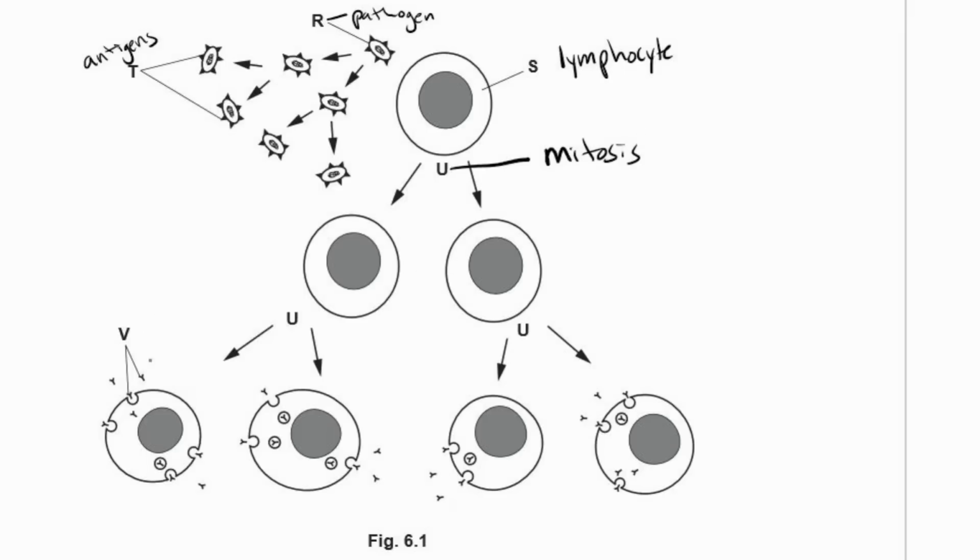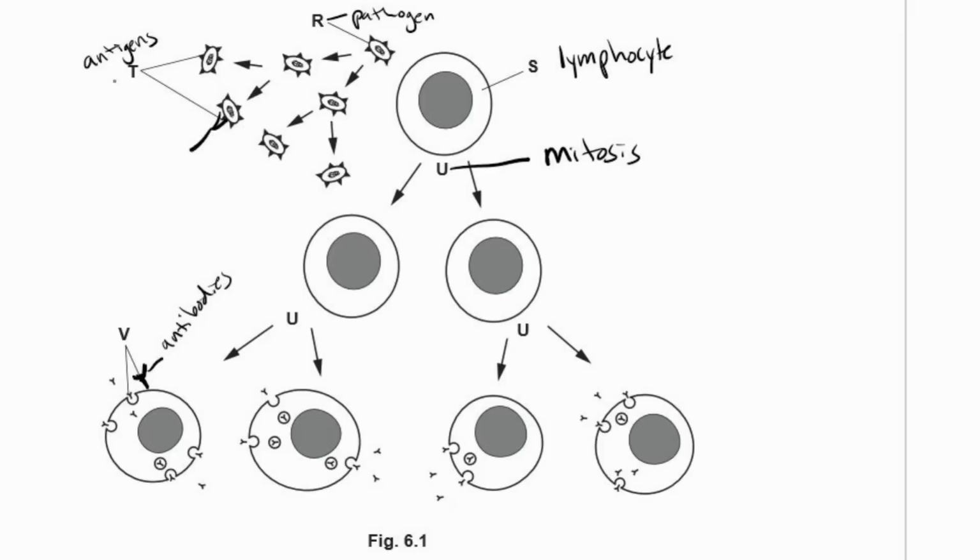Okay, and V, now these are little Y-shaped proteins, making them bigger so they can see them a bit better. This Y-shaped protein will fit onto the antigen. These are called antibodies.